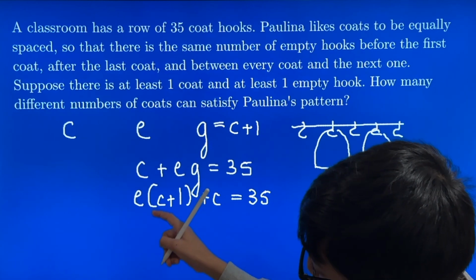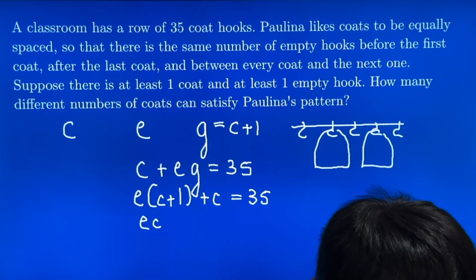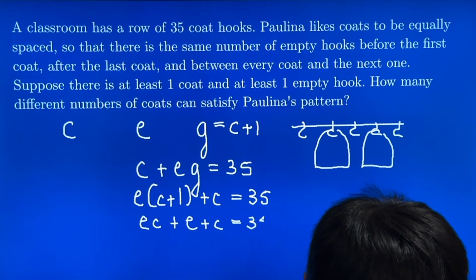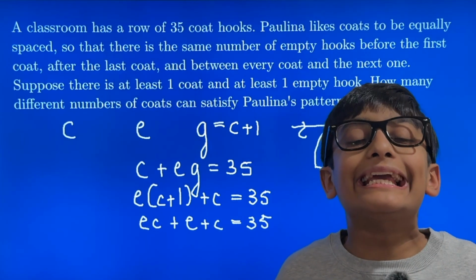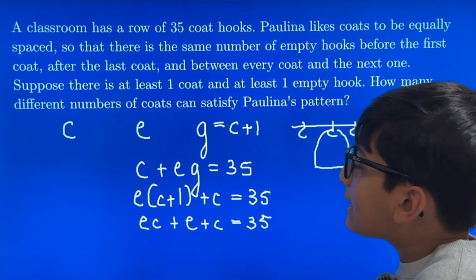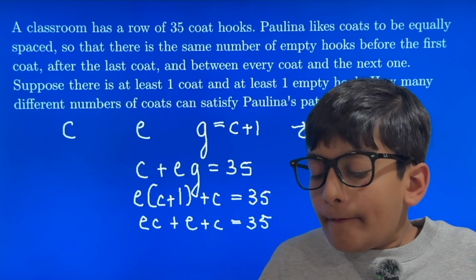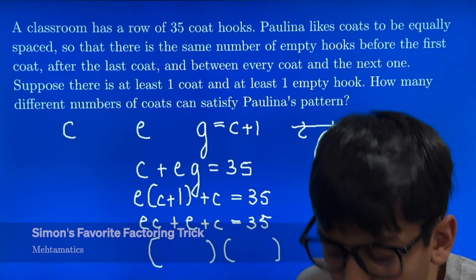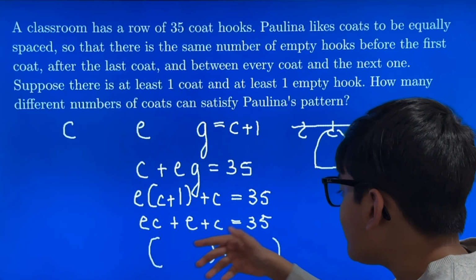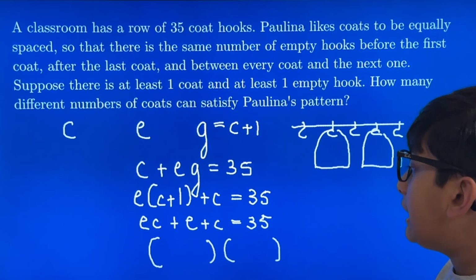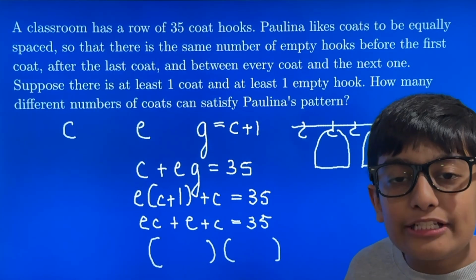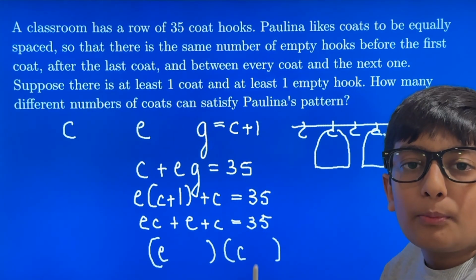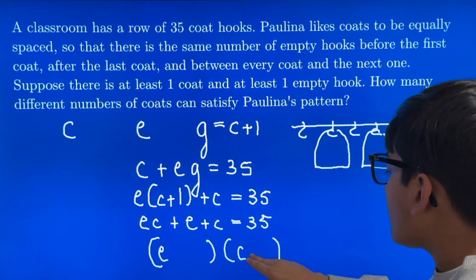Let's distribute the E. And now, finally, we can consider the 2 binomials that multiply to make this left-hand side. We know that there must be an E term in the first binomial and a C term in the second binomial, because that E would distribute to that C to make the EC term. But then we have this E term that we have to make. Well, that's easy. E distributes to a +1 in this binomial.